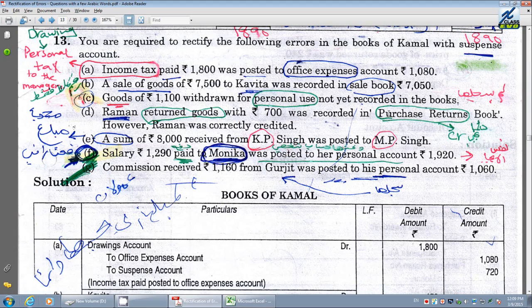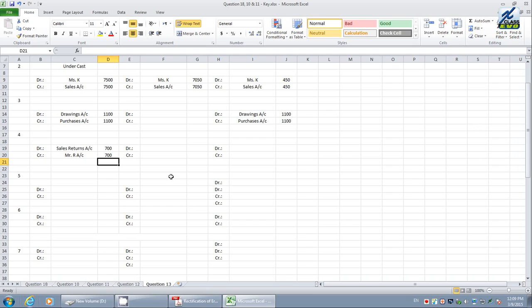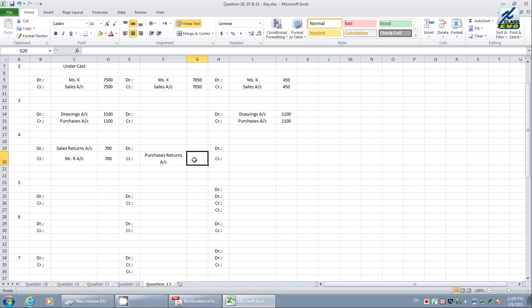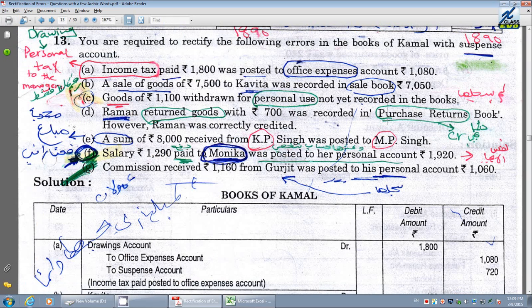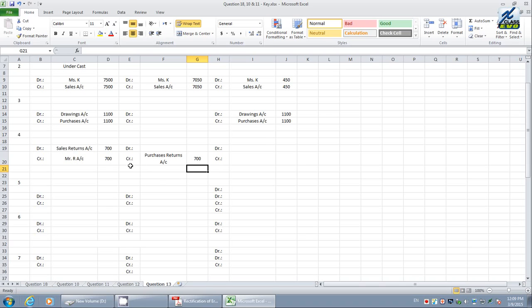Where is the mistake? It was recorded in purchases returns book. Purchase returns is totally wrong. On the other side, purchases returns must be on the credit side. It has been recorded in purchases returns account. The value is the same, that is 700. However, they are saying very clearly, however, Mr. R was correctly credited. Therefore, there is no mistake with respect to this entry. How to rectify it? We want to have debit sales returns.